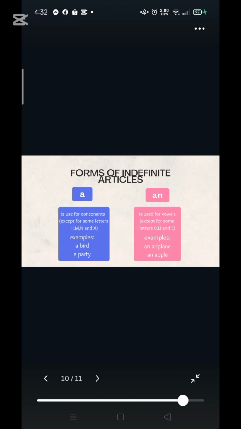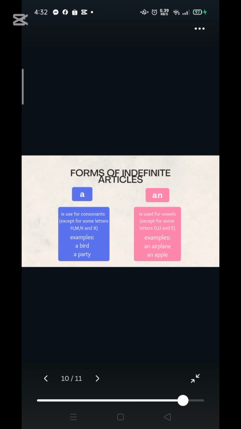Now, there are some things that you need to consider. With consonants such as H, you cannot just simply put a hour, because it sounds wrong. Because the sound of the word with H sounds like a vowel.